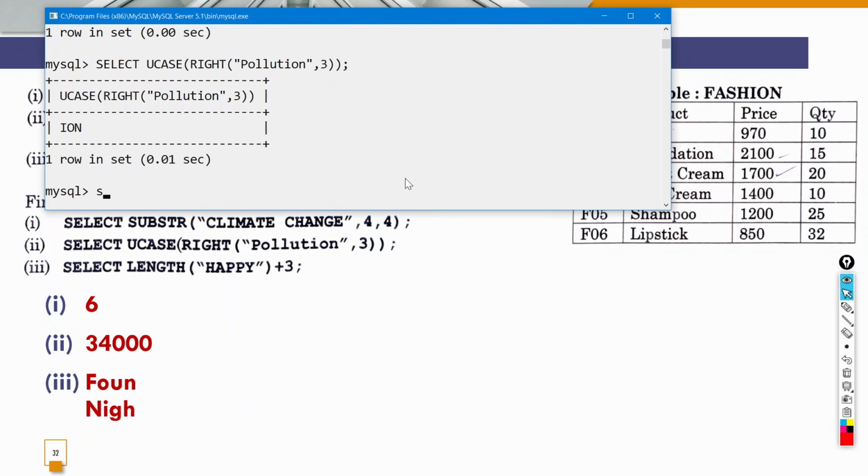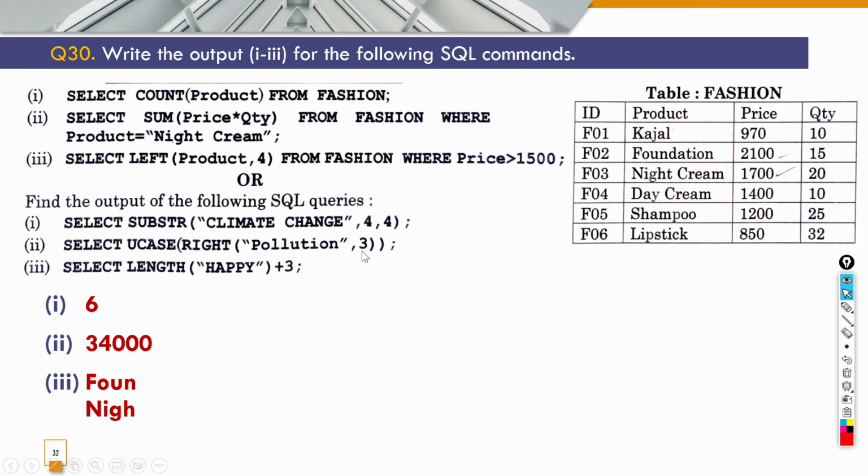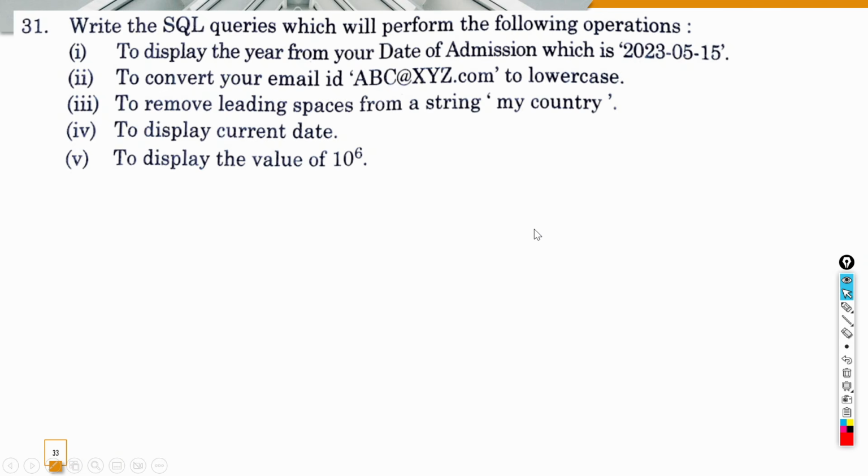Then the next was select length, then after that let's put happy, okay, then plus 3. So here we will count the number of characters in happy, 1 2 3 4 5, 5 characters हैं, प्लस में 3 कर देगा, so it should display 8 as an output. Okay, so the second जो और part है उसके जो answers हैं, that is mate for the first one, second के ION in capital letters and third का 8 answer है. Okay, let's move to the next question, 31.